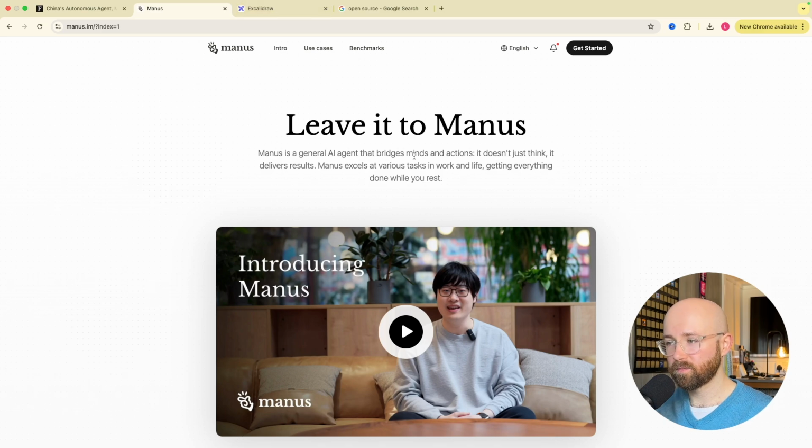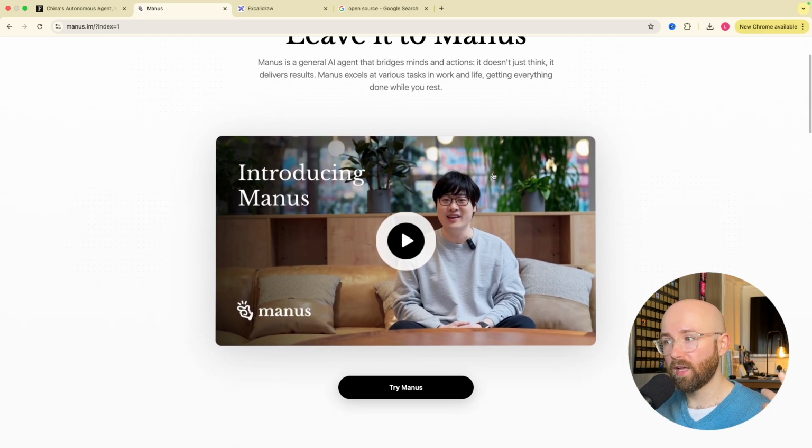So essentially, it's like ChatGPT Operator, but it also has access to your underlying system, meaning it can read files, it can write files, it can read internet pages. That was not the way I was going to say it, but it can access the internet. It can also process stuff and do anything that a normal LLM can do.